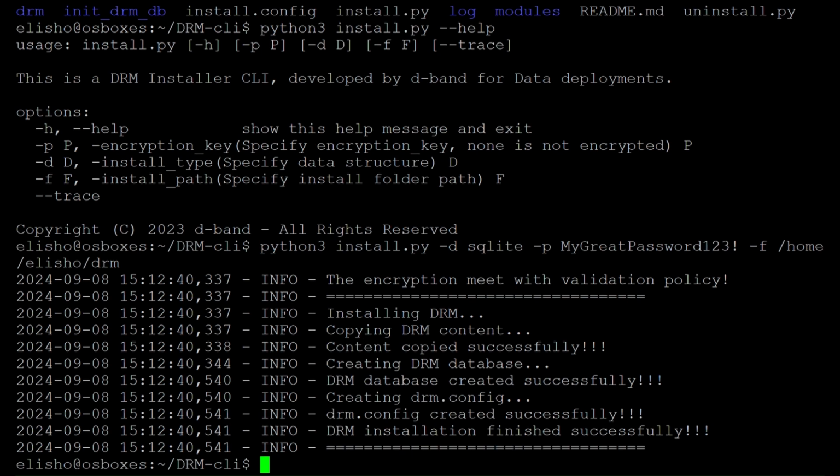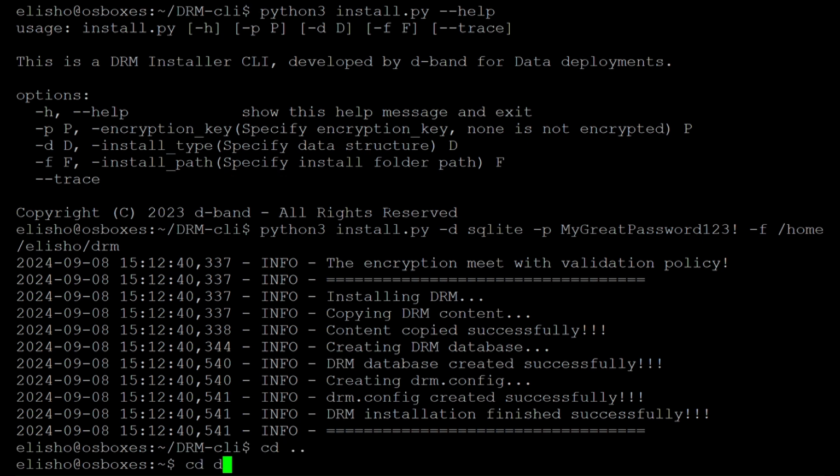That's it. Easy, right? Let's go into the newly installed DRM-cli and open up its configuration file.